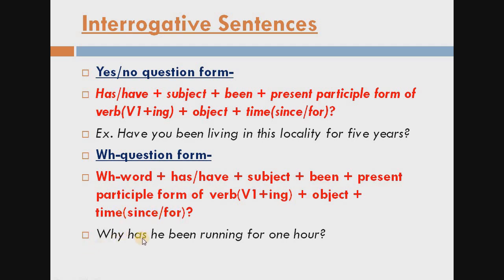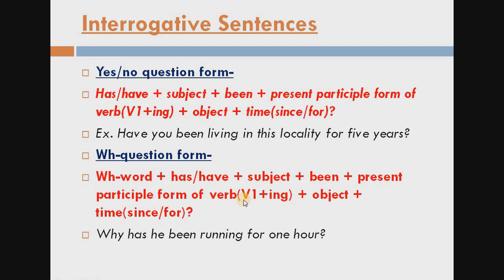Example, why has he been running for 1 hour? Why, WH word here, he subject, but before subject we have to use the helping verb, then according to the subject we use here has, then been, then run, running for 1 hour.